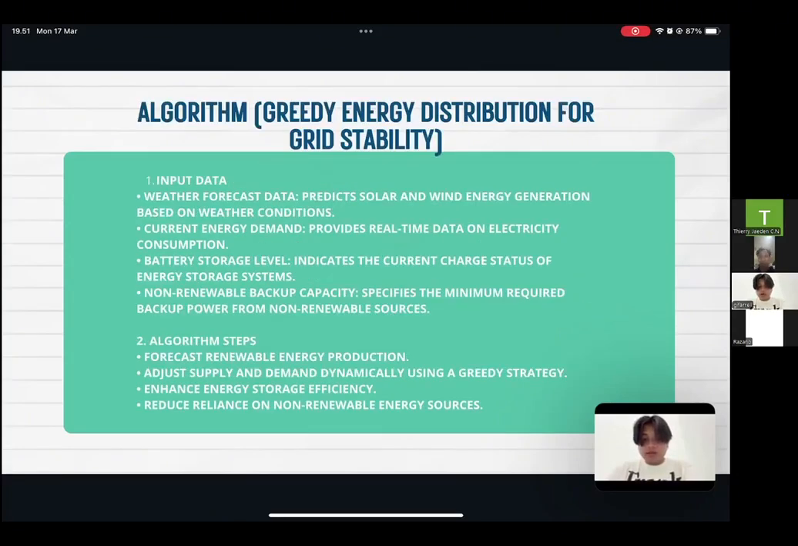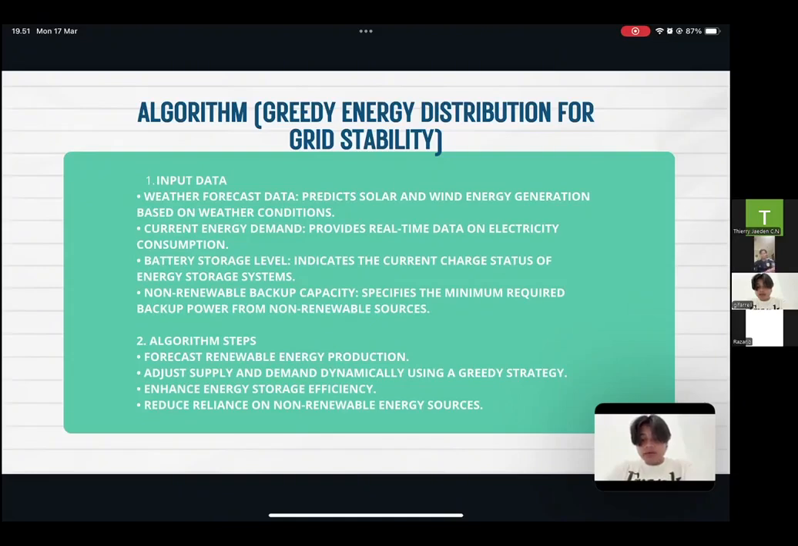Next, we go on the algorithm of greedy energy distribution for grid stability. First of all, we must input the data. Input the data means weather forecast data: predict solar and wind energy generation based on weather conditions. Current energy demand: it provides real-time data on electricity consumption. Then battery storage level: indicates the current charge status of the energy storage system. And then the last one, non-renewable backup capacity. It means that we must specify the minimum required backup power from non-renewable sources.